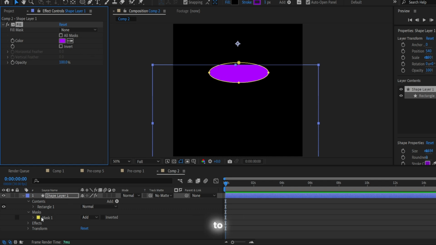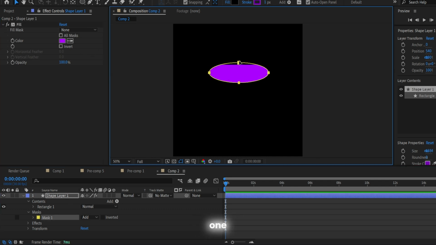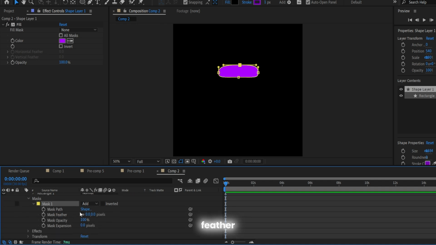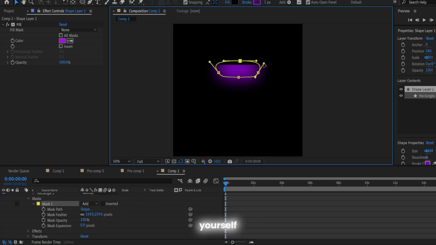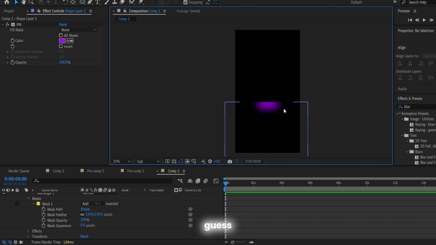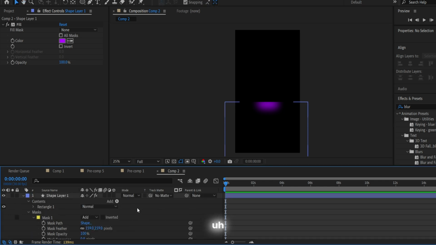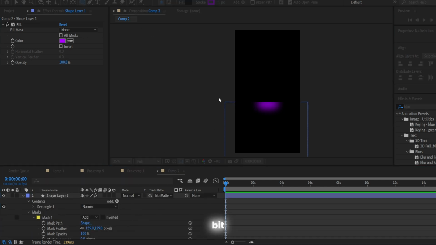So I decided to use a purple one, and I will adjust the size for it and increase the feather. You can adjust it by yourself, guys, because I guess I will adjust it a little bit later as well.